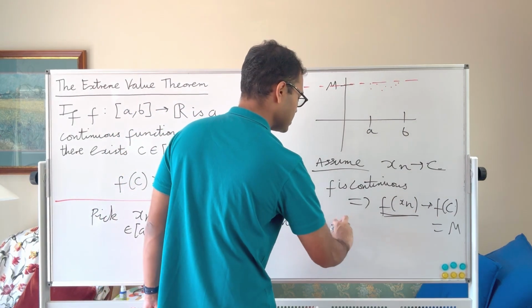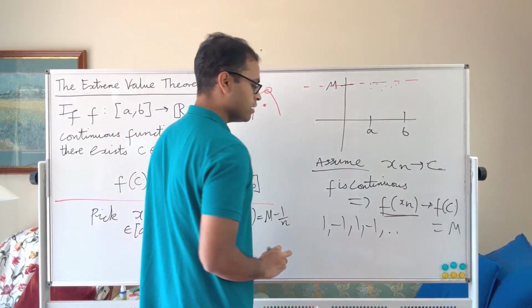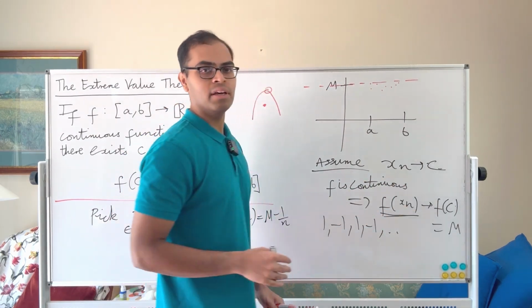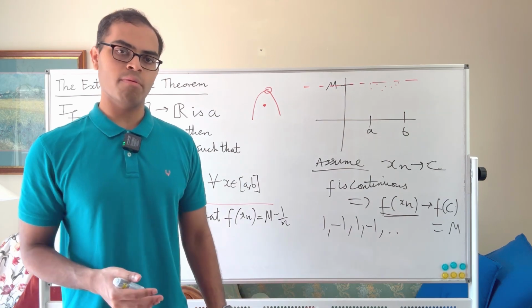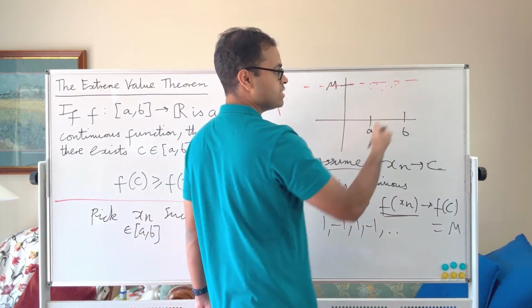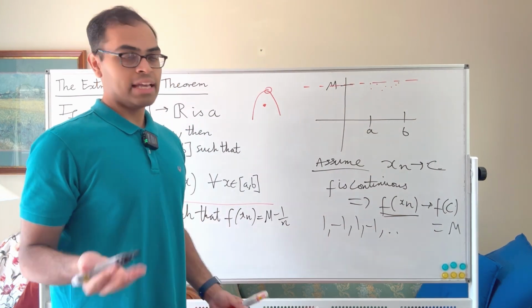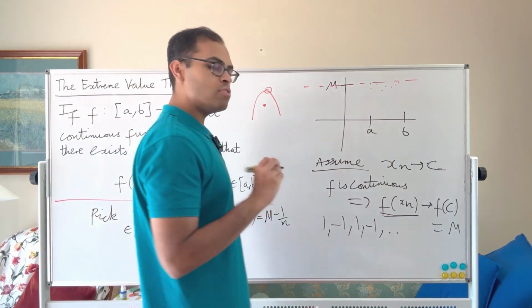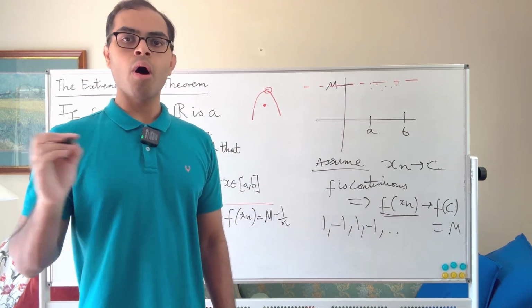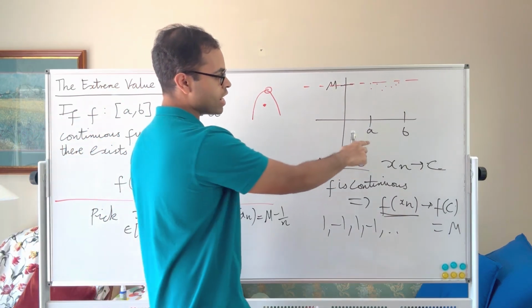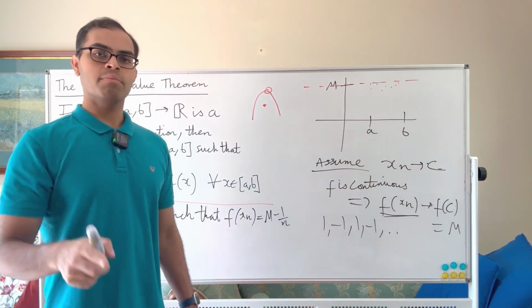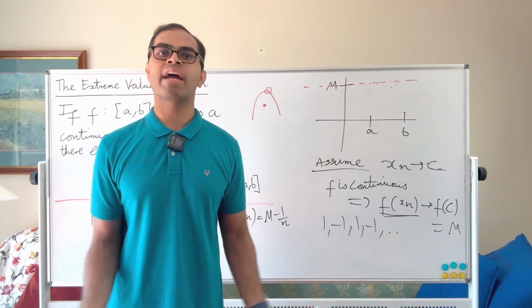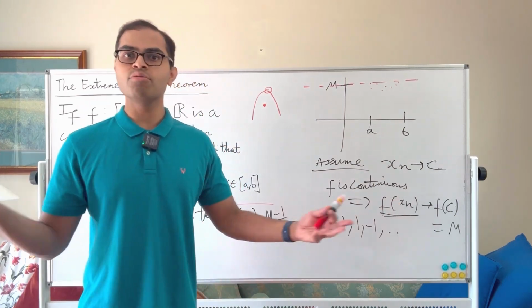For example, if I had a sequence that jumped around between 1 and minus 1, it's not true that the sequence converges to anything. There is no limit, but every even term or every odd term is of course constant and converges to something, either 1 or minus 1. So the Bolzano-Weierstrass theorem says even with a weird sequence, there's always a convergent subsequence, because the sequence is clustered in some interval. The theorem states that a bounded sequence of real numbers always has a convergent subsequence. And we're working on a closed interval AB, which is necessary because our theorem is false otherwise. If we are working with a continuous function on minus infinity to infinity, you could just take f of x equals x, and there would not be a maximum.